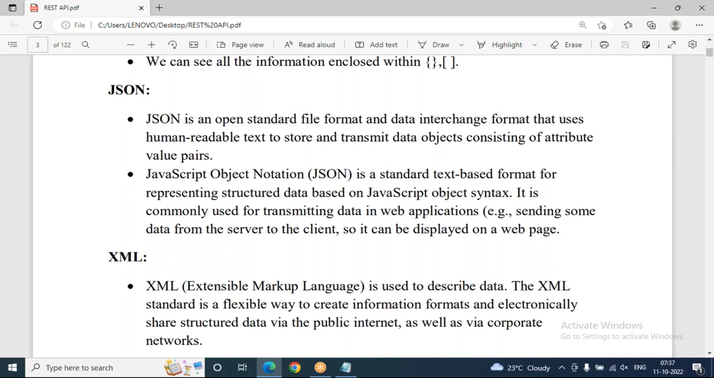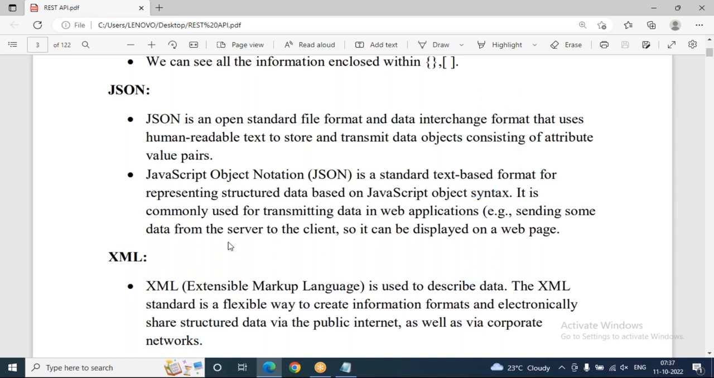JSON stands for JavaScript Object Notation, a standard text-based format for representing structured data based on JavaScript object syntax. That's why it is called JavaScript Object Notation. It is commonly used for transmitting data in web applications, for example, sending some data from the server to the client so it can be displayed on the web page. So JSON is a common, language-understandable format.